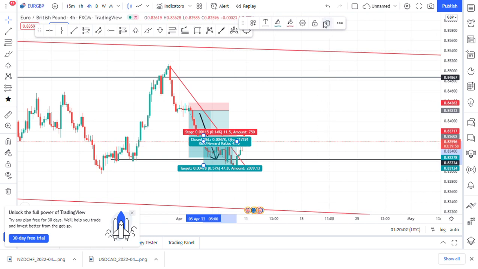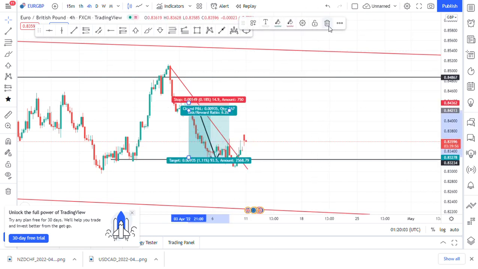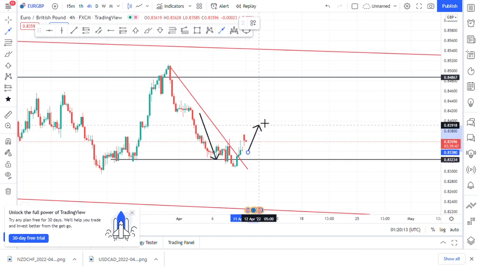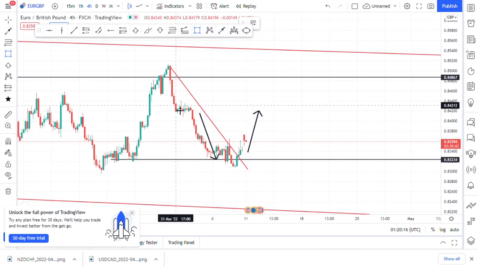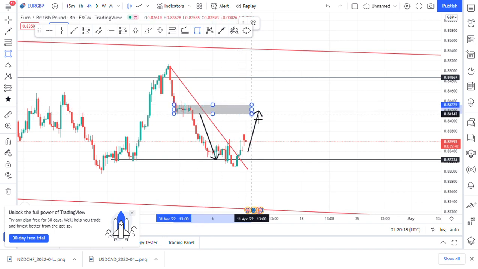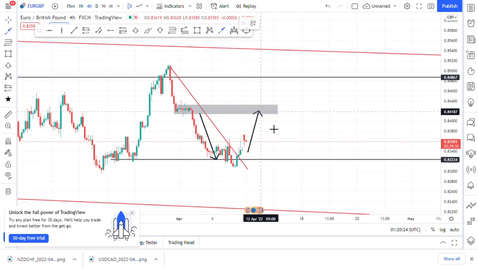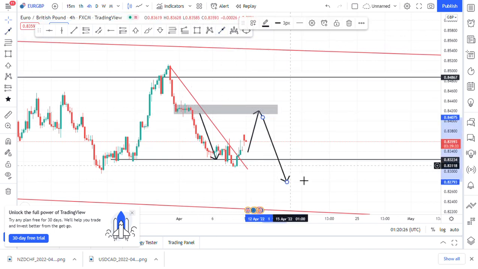We've broken this channel. So most likely price will be moving up to at least these price points before we start having the rejections for the week. Because of these points here, we'll start having the pullback for the week where price will push to the downside. So most likely that's what I'm expecting on